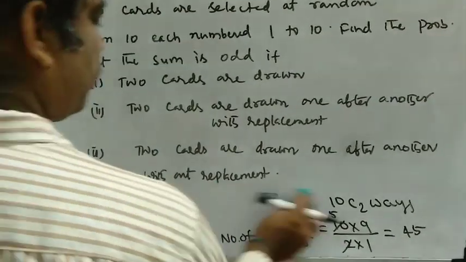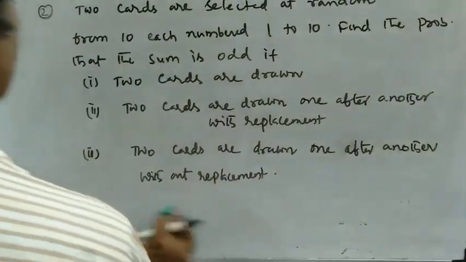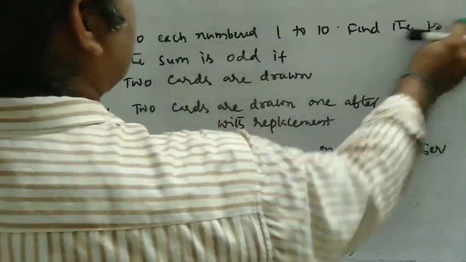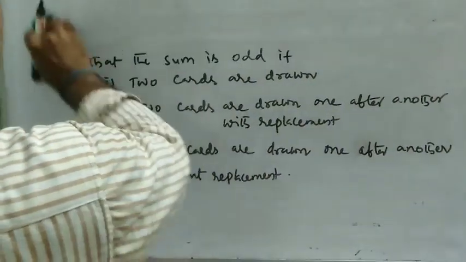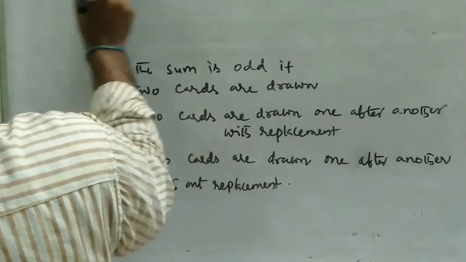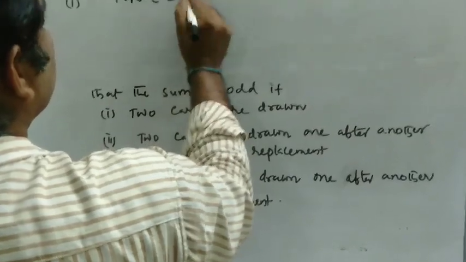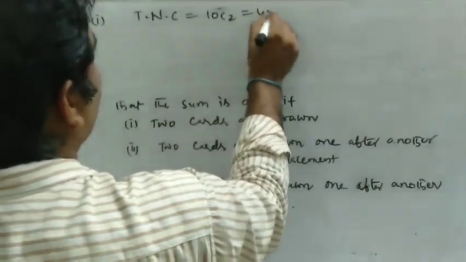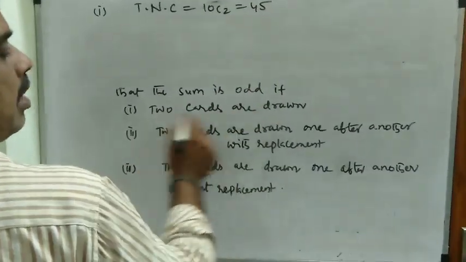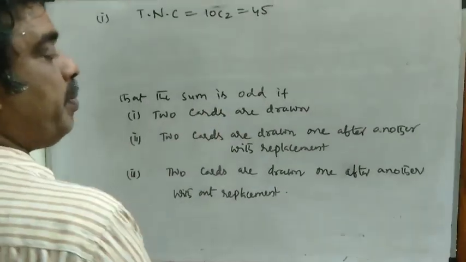Now we have to see the favorable number of cases. In this example the total number of cases is 45 because it is 10C2. 2 cards are drawn, and the sum should be odd.